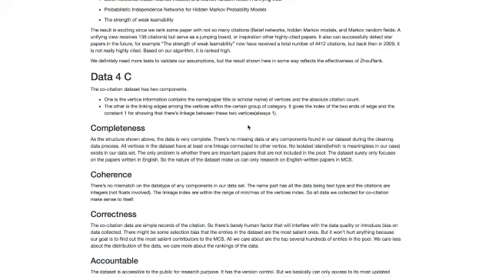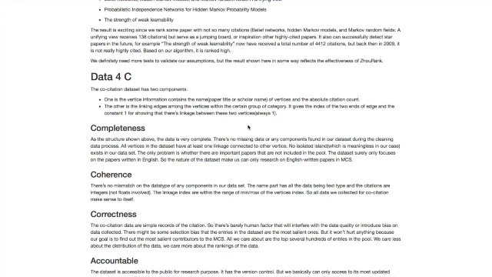For the coherence, there are no mismatches in the data type of any components in our dataset. The name part has all the data being text type, and all the citations are integers. There are no floats involved because the citation cannot be a float. And the linkage indices are within the range of the min and the max of the vertices index. So all the data we collected for co-citations makes sense by itself.